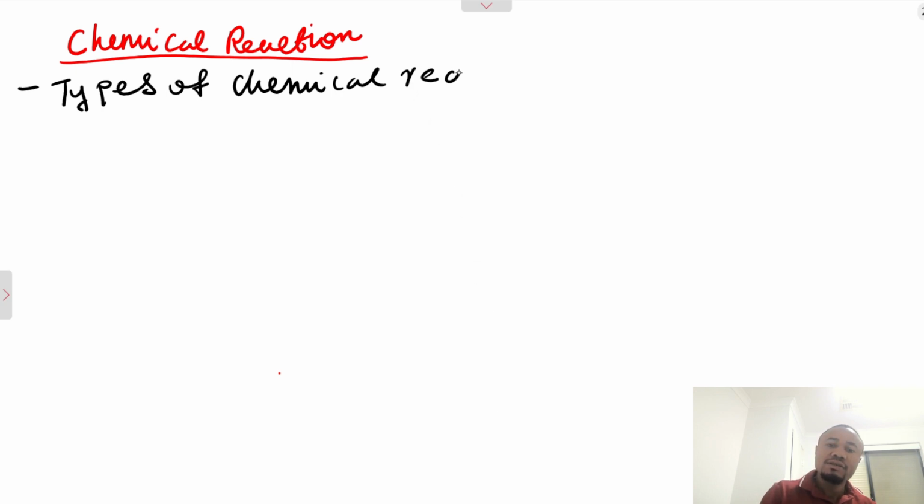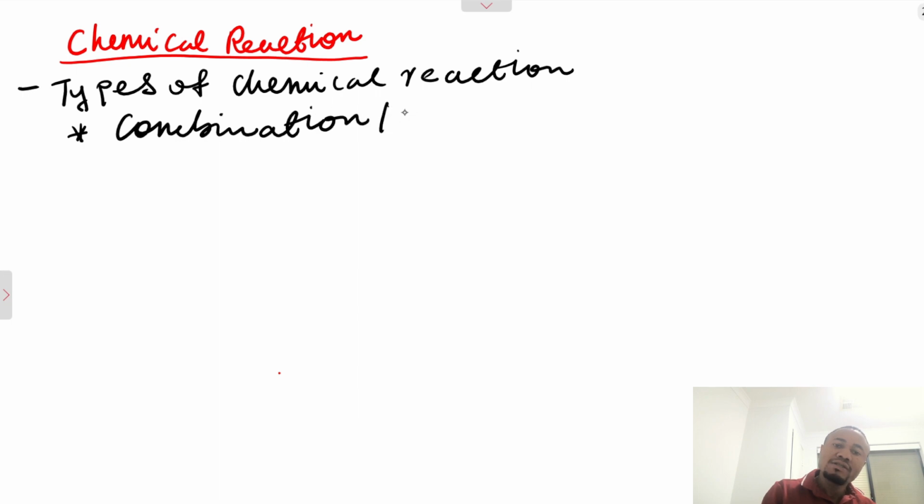We're going to be dealing with various types of chemical reaction, and these include combination reaction, or what we call synthesis reaction.